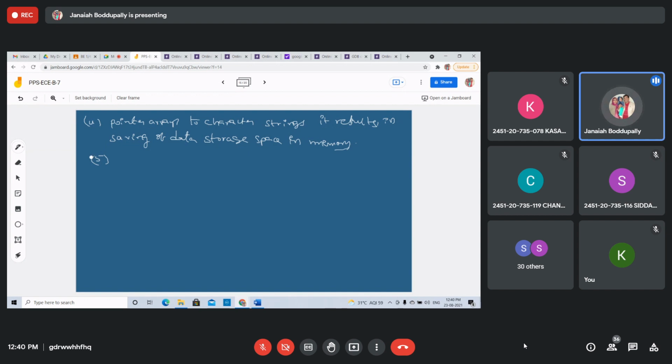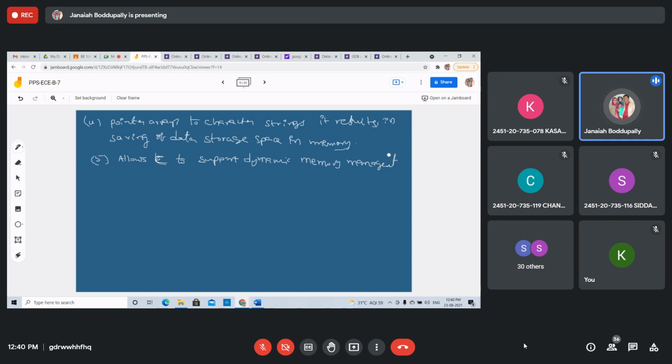Pointers allow C to support dynamic memory management, which is very important. We discussed static memory and dynamic memory.